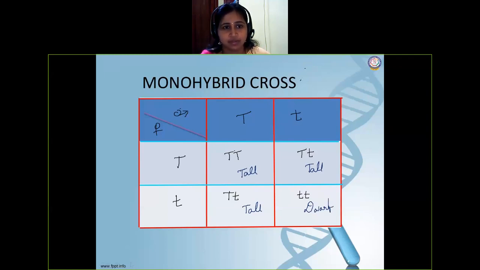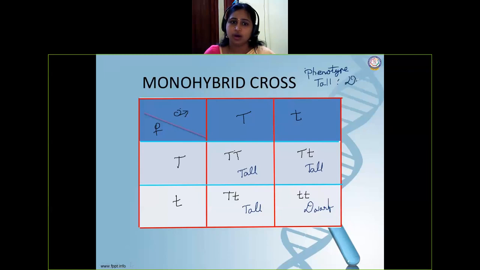Just observe, phenotypic ratio. Okay, phenotype. What is phenotype actually? The physical appearance. So physical appearance, you can see only two things. Two parental characters only we are getting. We are not getting any new character.